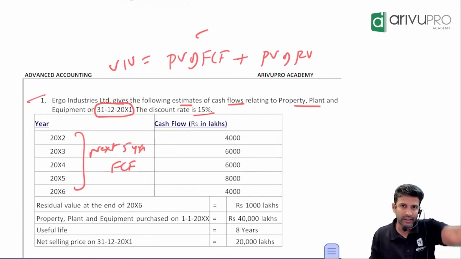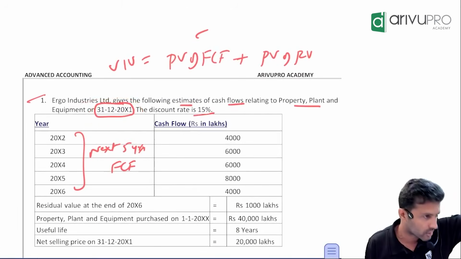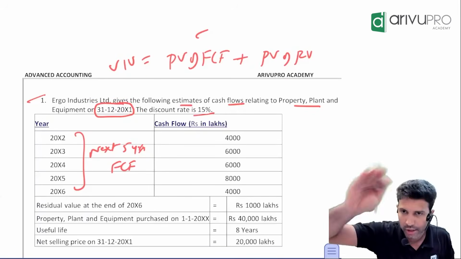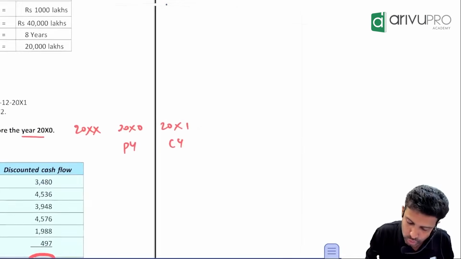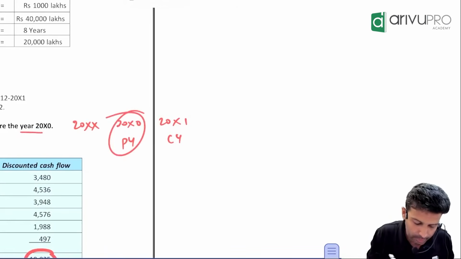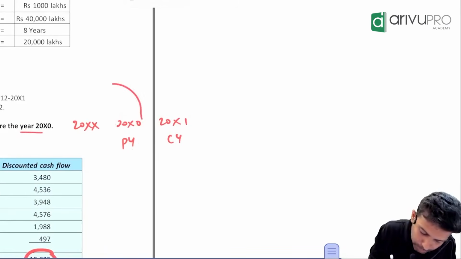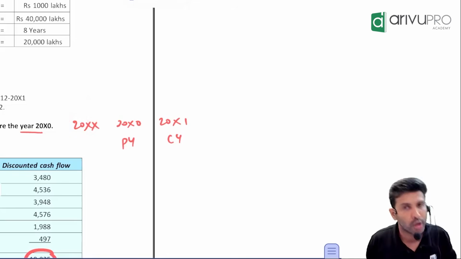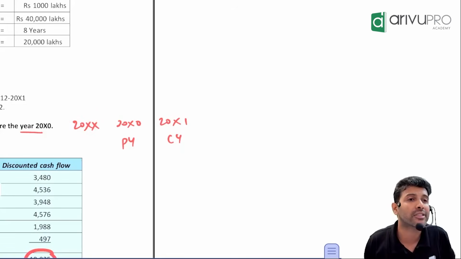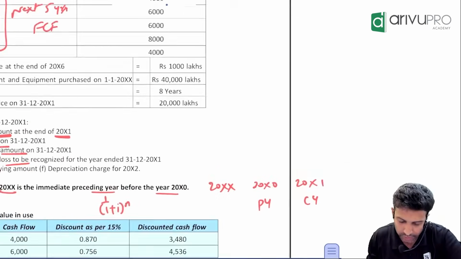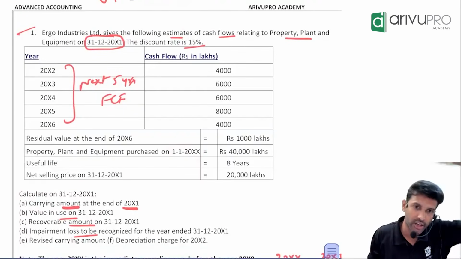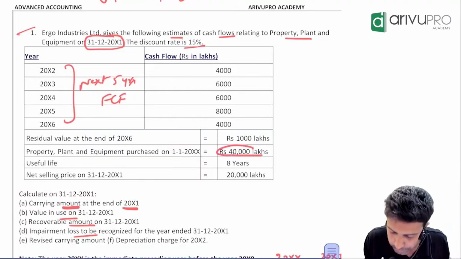20X1. Whenever they tell you information as on 31st December, always assume that we are following the calendar year, not April to March. So the current year is 20X1. Last year becomes 20X0. The year before the previous year is 20XX, as given in the question. So you have used this asset for how many years? 3 years. That's what they've given. On 1st January 20XX, that is 3 years before, how much did you buy the asset for?